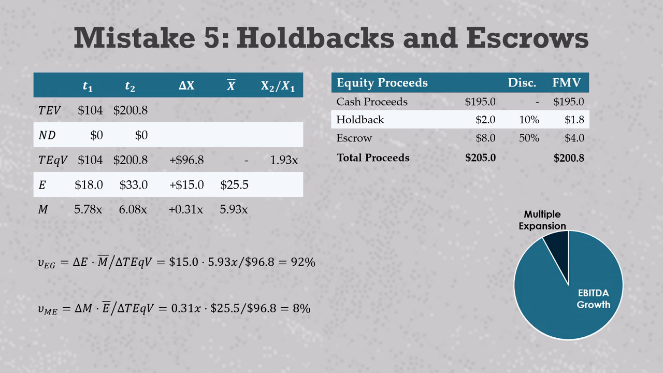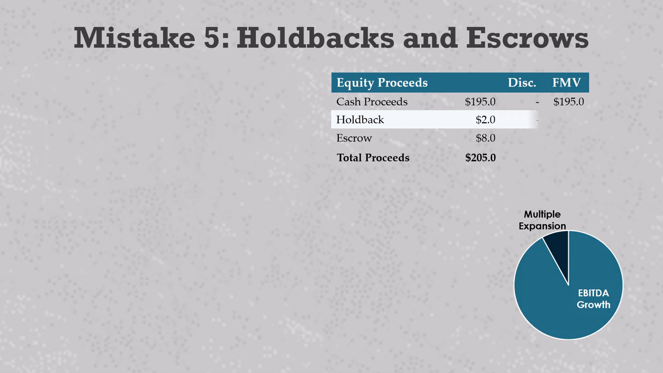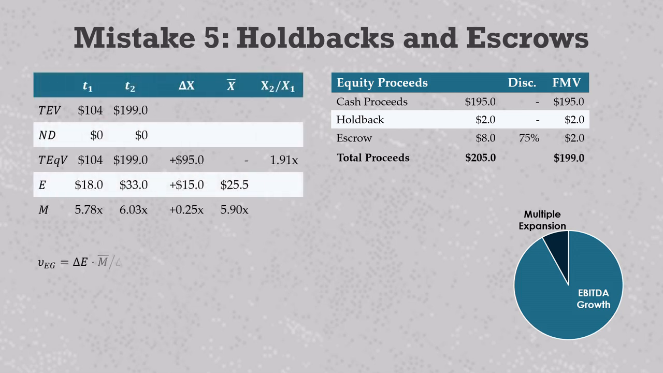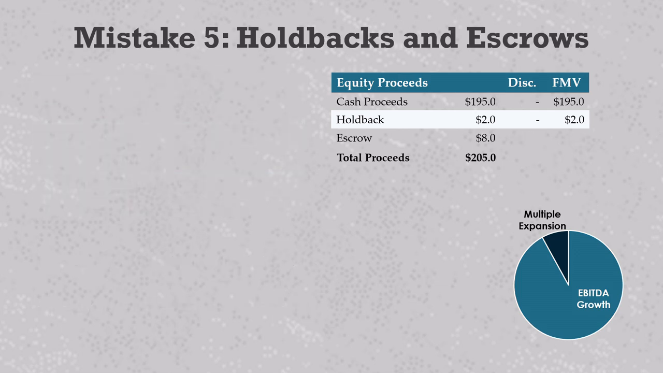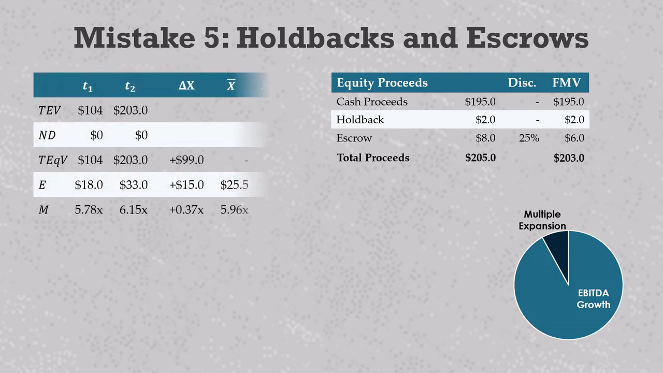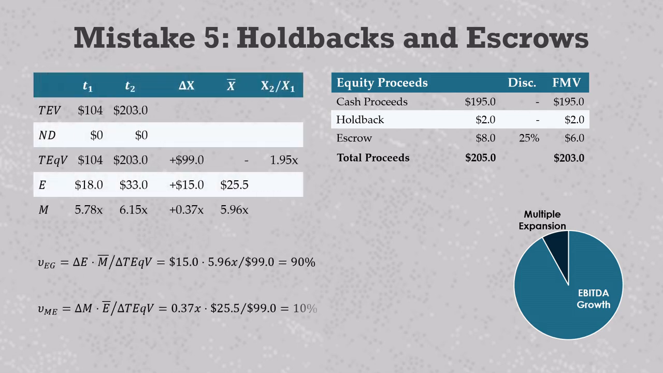For example, assume that the full holdback is released after 6 months, but the company is performing worse than expected, so the GP must mark the escrow down to 25% of face value. Running through all the math would change the value drivers as follows. Then perhaps the company rebounds, so the GP reduces the discount to 25%. This will change the value drivers once again.